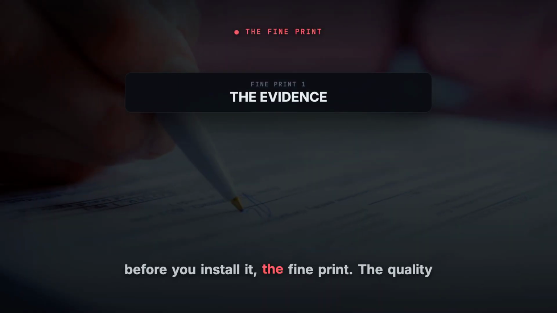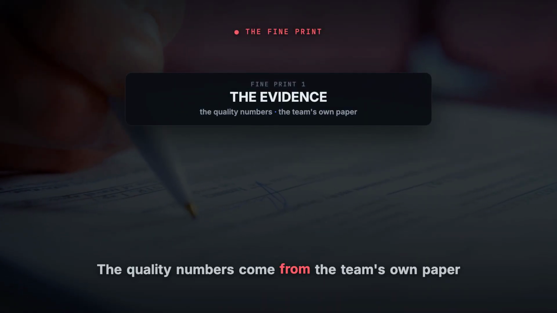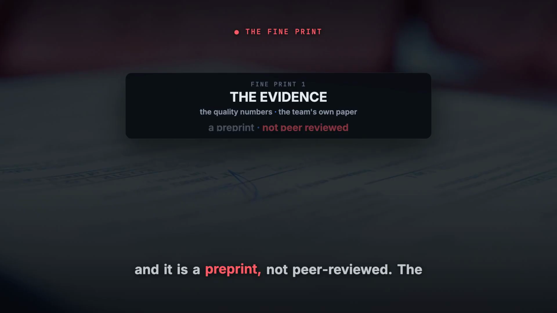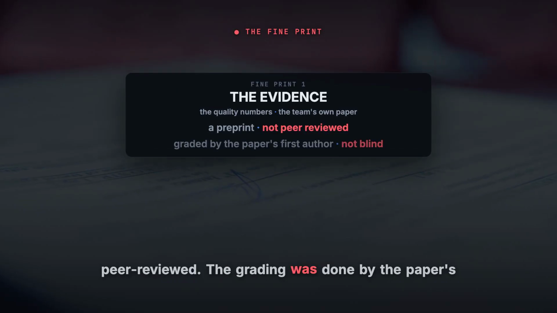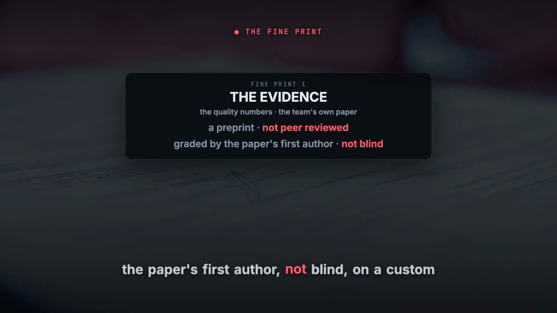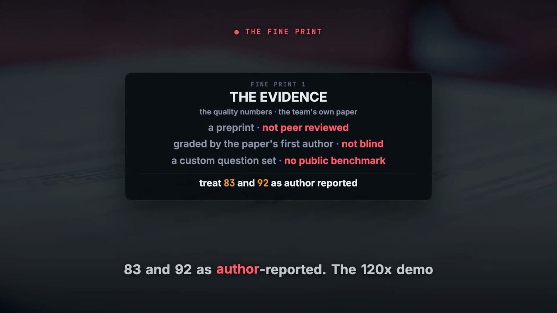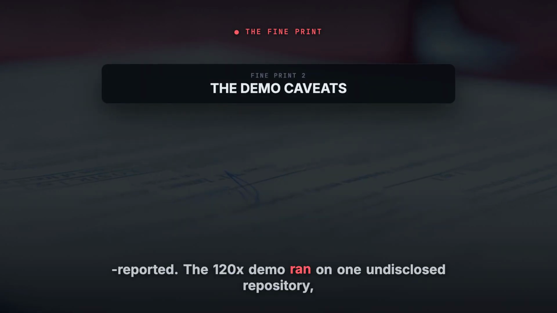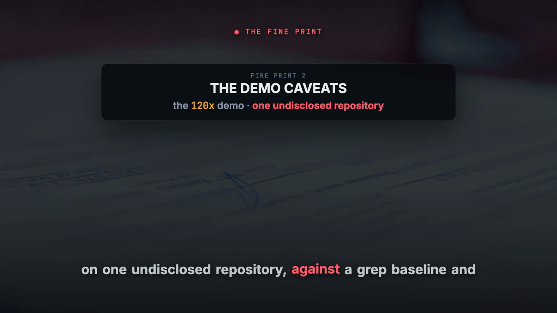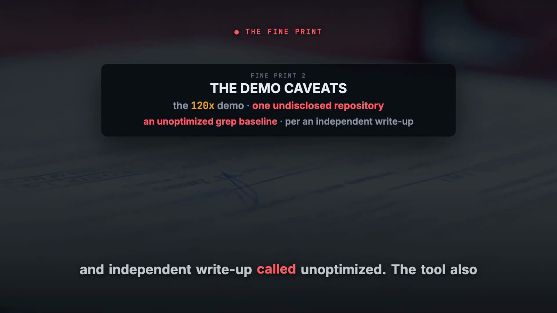Before you install it, the fine print. The quality numbers come from the team's own paper, and it is a preprint, not peer-reviewed. The grading was done by the paper's first author, not blind, on a custom question set. So treat 83 and 92 as author-reported. The 120x demo ran on one undisclosed repository against a grep baseline an independent write-up called unoptimized.